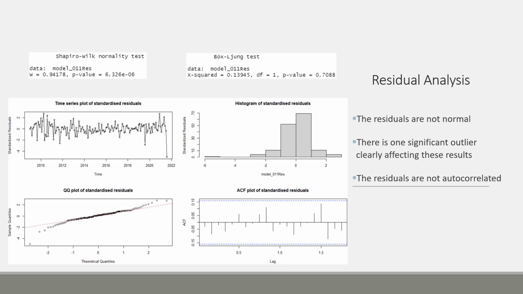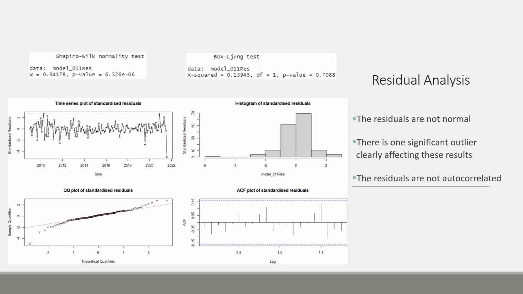Moving on to residual analysis, we notice that the Shapiro-Wilk normality test deems the residuals as not being normal. This is obviously a clear issue when using ARIMA to forecast. When I look at the residual plots, however, I can see clearly that there is an outlier in the data, that outlier being the final point in the time series dataset. When visually analysing the histogram and residual plot, I can see that the rest of the data is well within the 3 standard deviations each way.